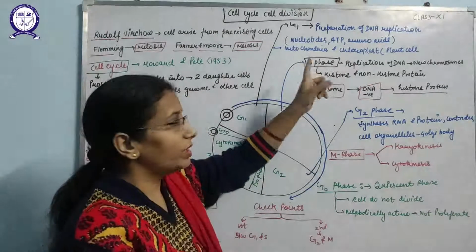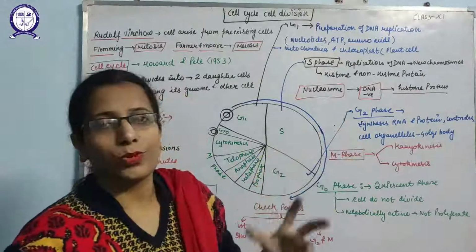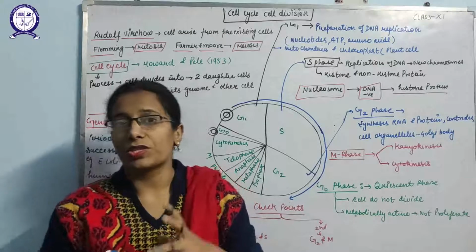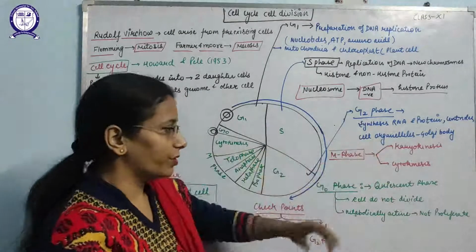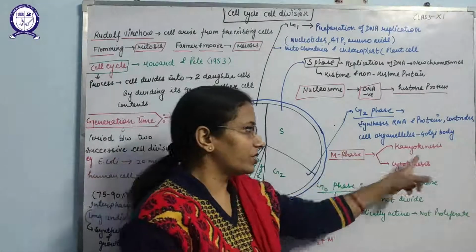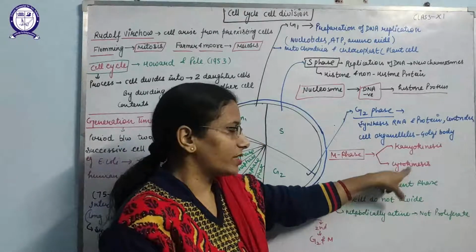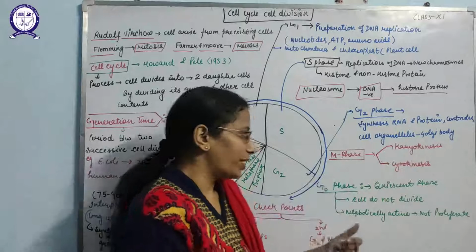In S phase only histone and non-histone proteins are synthesized, but in G2 phase the translation process goes on. The proteins required to maintain the structure of an organism are synthesized in G2 phase. Next is the M phase, which includes two phases, karyokinesis and cytokinesis. Karyokinesis means division of the nucleus and cytokinesis means division of the cytoplasm.